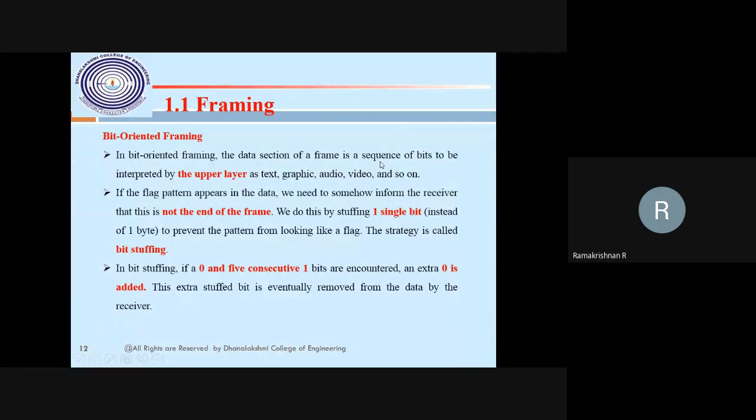So you see, in bit framing, the data section of the frame is a sequence of bits interpreted by the upper layer. The upper layer is nothing but the network layer, text or audio, whatever the message. The end of the frame is here, a single bit. Then we need one bit, that is called bit stuffing. So suppose in the same type of frame, the end of the frame is there, we have to add one bit, that is a zero. So bit stuffing is: when a 0 and 5 consecutive one bits are encountered, an extra 0 is added. What I am telling is, if a 0 comes and continuously 5 ones come in, then I have to add one extra 0. That is bit stuffing.